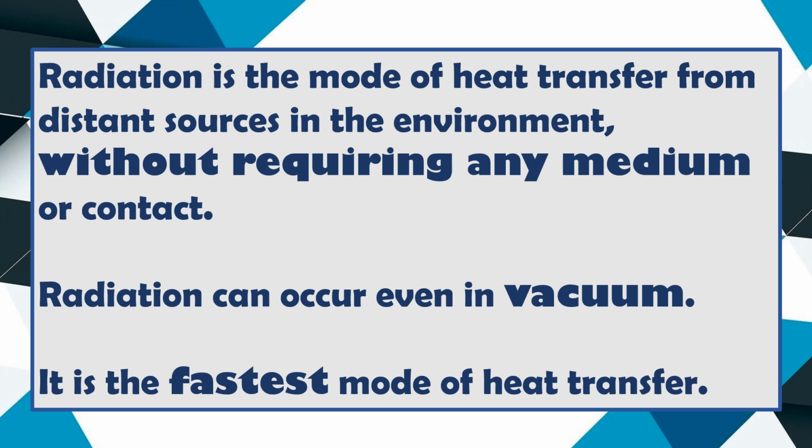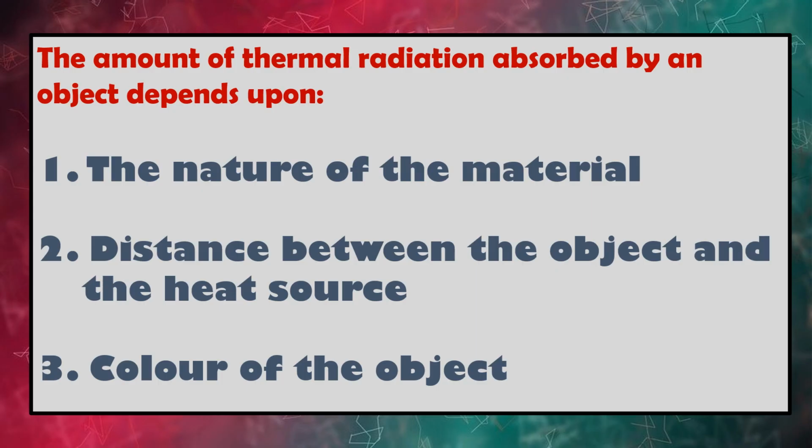When thermal radiations or heat waves fall on an object, some part of the thermal radiation is absorbed, some part is reflected, and some part of it is transmitted through the object. The amount of thermal radiation absorbed by an object depends upon three factors: the nature of the material, distance between the object and the heat source, and color of the object.